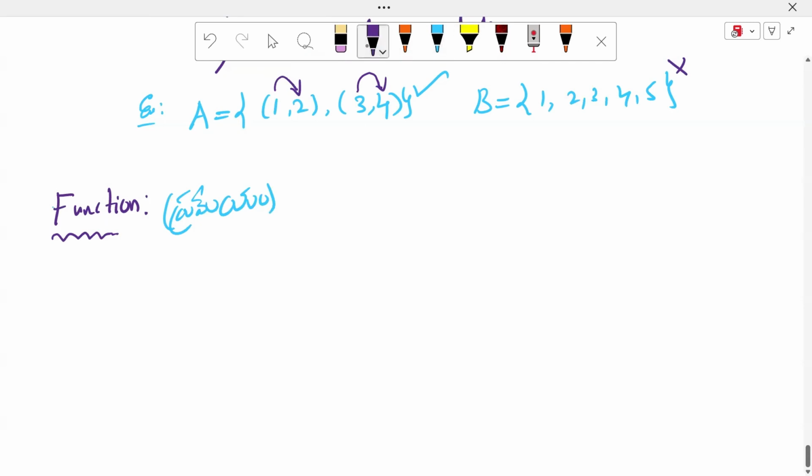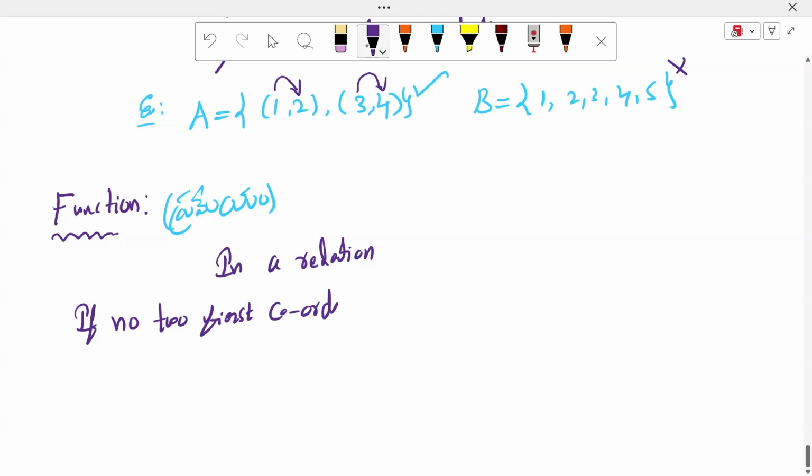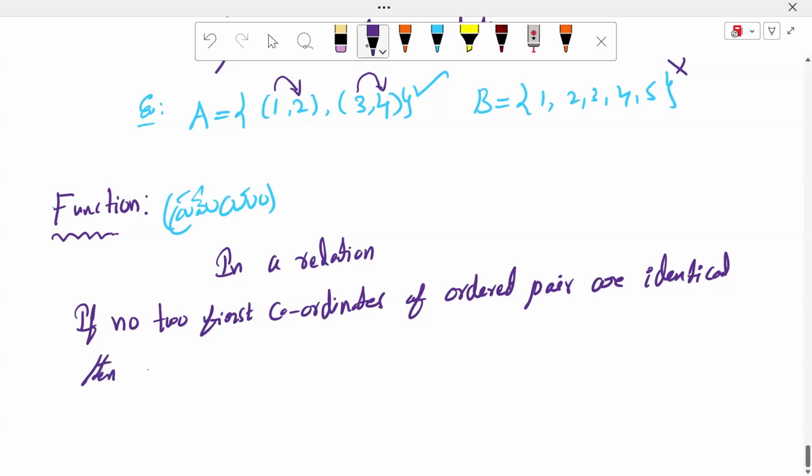In a relation, if no two first coordinates of ordered pairs are identical, identical means same undali sir, then it becomes a function.